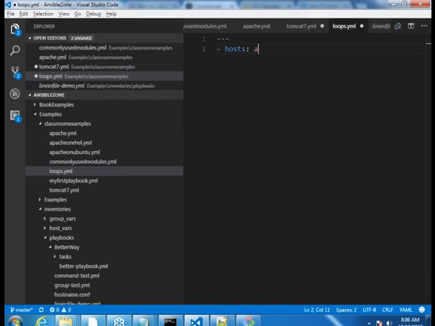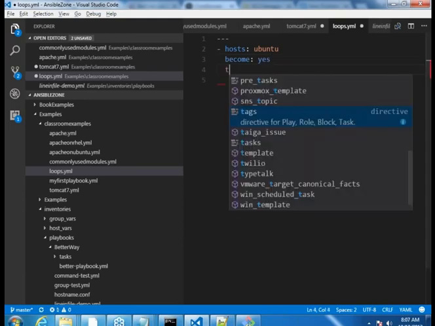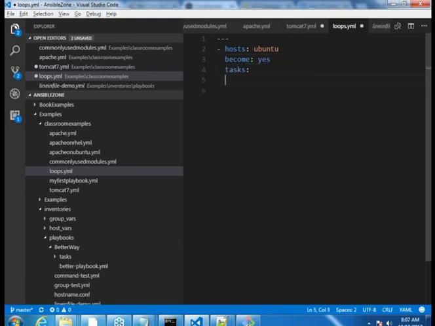Hosts: all. Let me not write all; let me write Ubuntu, because I'm not sure about the package names. Ubuntu. Do I need become? Yes. And then I would have tasks. In the tasks, I'd start a task which is install utilities. Whenever I say install utilities, I want to install tree, and I want to install git.